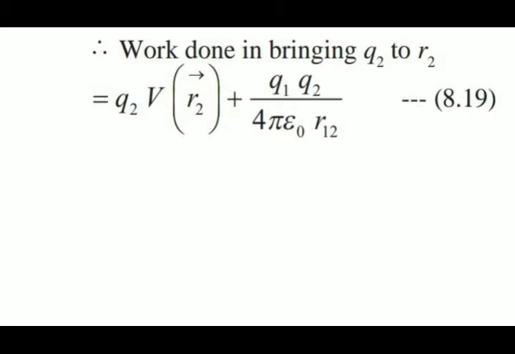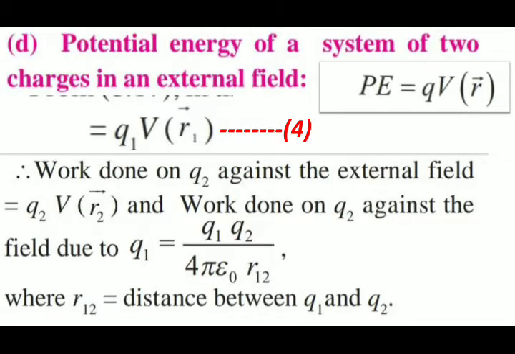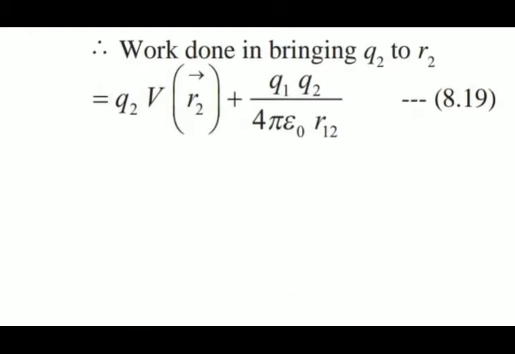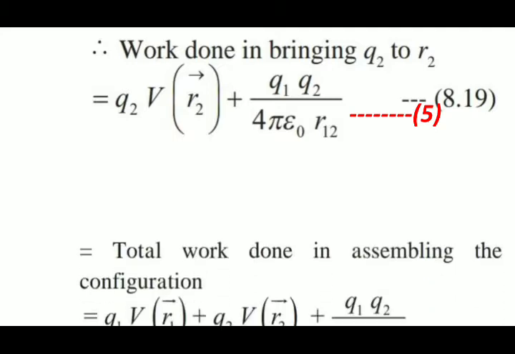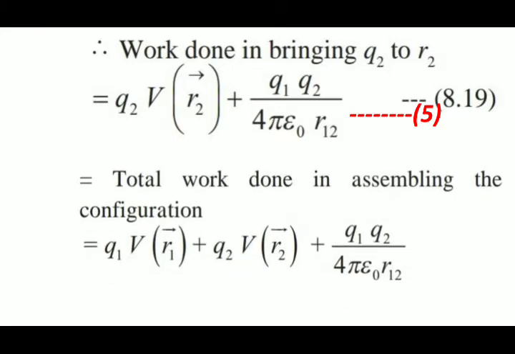Now from equation 4 and equation 5, the potential energy of a system can be found as the total work done in assembling the configuration, that is Q1 V(R1) plus Q2 V(R2) plus Q1 Q2 upon 4 pi epsilon naught R12.